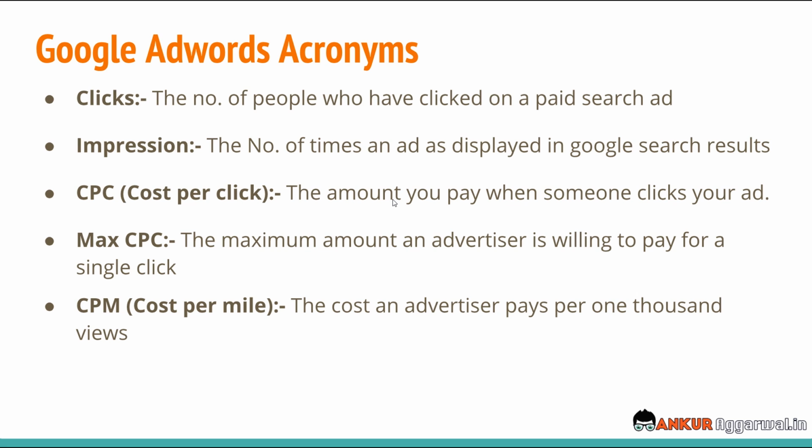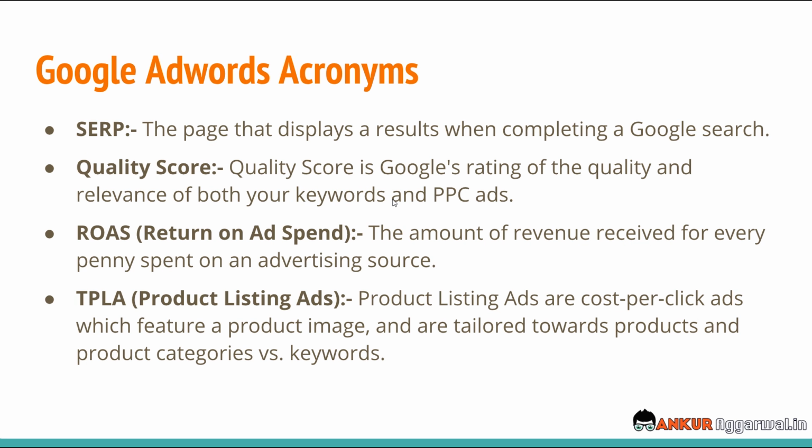Then there is CPM, the cost an advertiser pays when 1,000 views are achieved. So don't worry if you're not understanding this, but we will be learning all about it at the campaign level. Now this is the Google AdWords acronym. The SERP is definitely the page that displays a result when completing a Google search. That is the search engine results page, SERP.